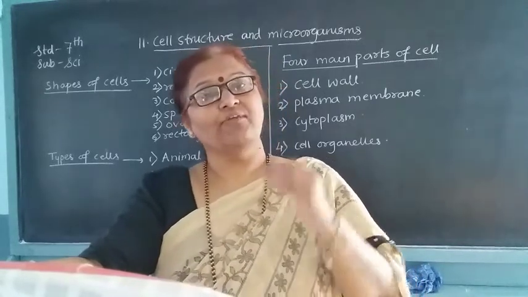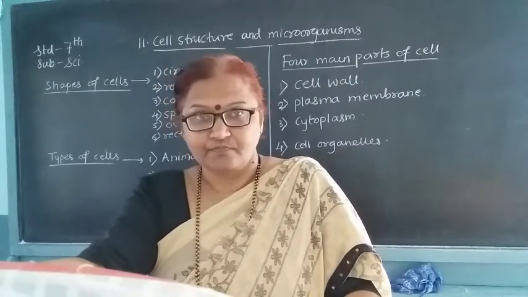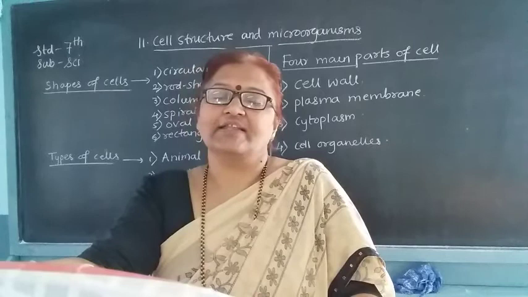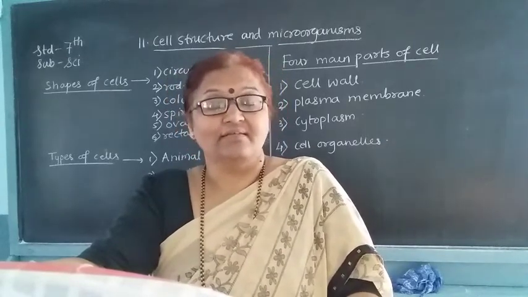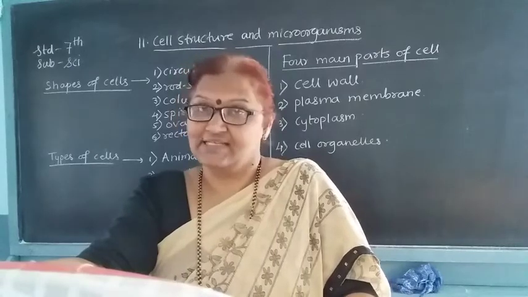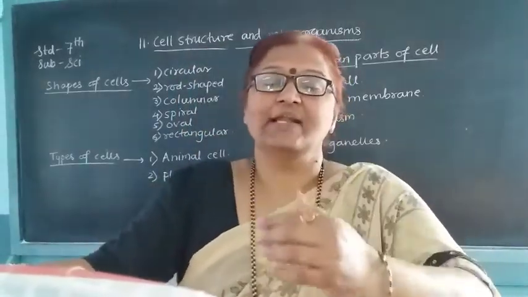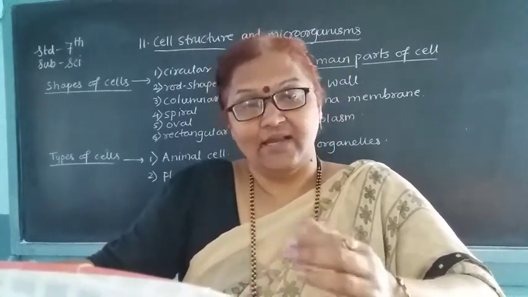Today we are going to see the cell size. Whether it is a unicellular animal or a multicellular animal, their body is made up of cells. Multicellular animals have a number of cells in their body.